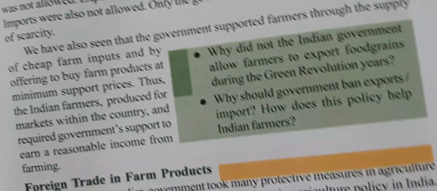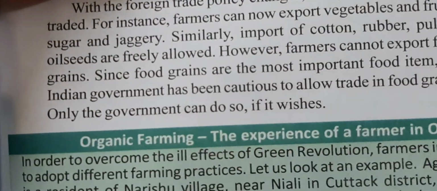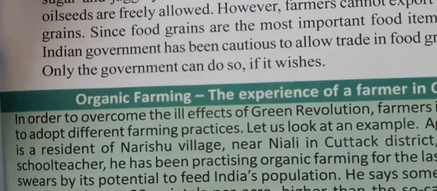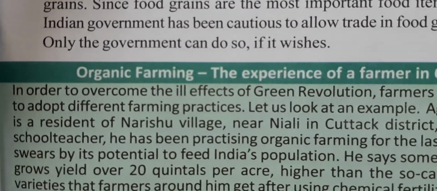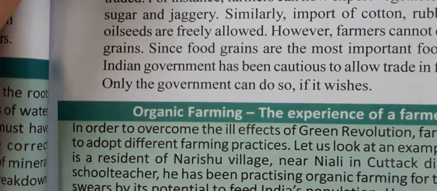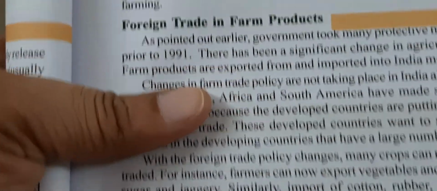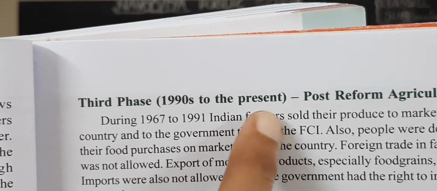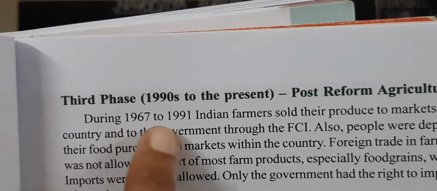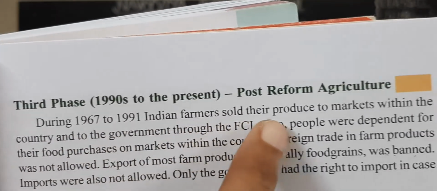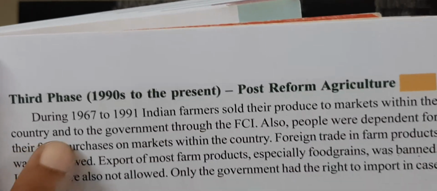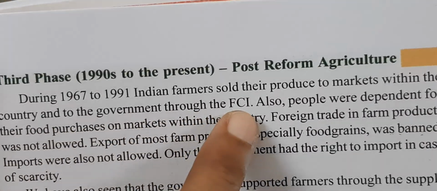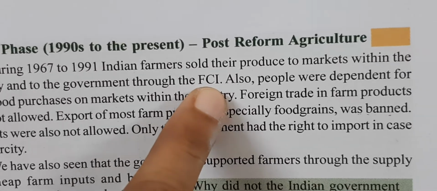Okay, children. Next one here, organic farming, the experience of a farmer in Odisha. Okay, children. Next, I said about foreign trade in farm products. Third page, 1990 to the present. Okay. So during 1967 to 1991, Indian farmers sold their product to the market within the country and to the government through the FCI. I said about FCI also. Okay, children.